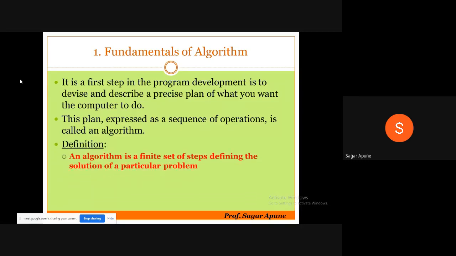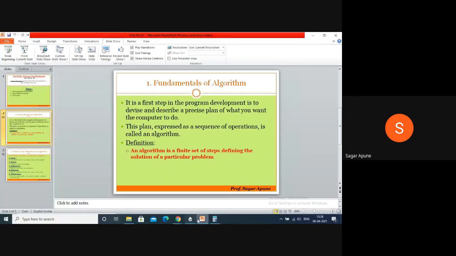So the definition of an algorithm is: an algorithm is a finite set of steps defining the solution of a particular problem. Finite means what? It should terminate at some step. At some step it should end, right? Finite means specific. After a specific step your algorithm should end. Okay, suppose one example.